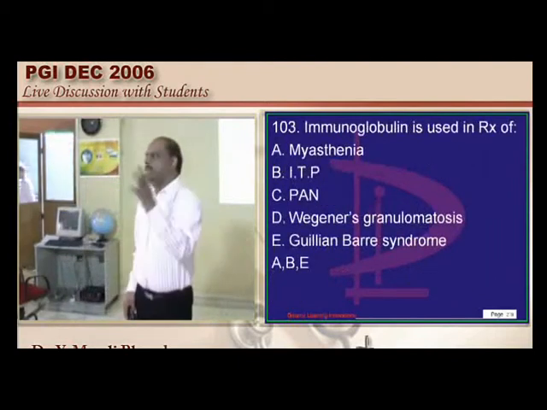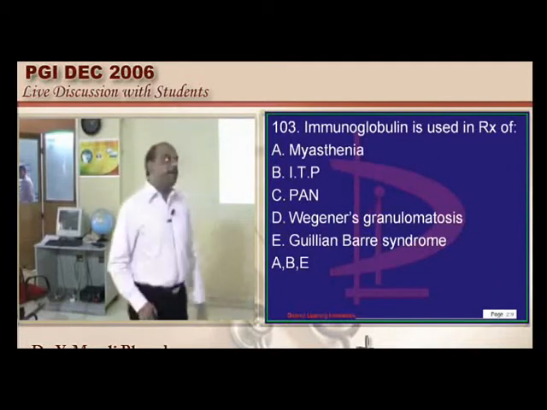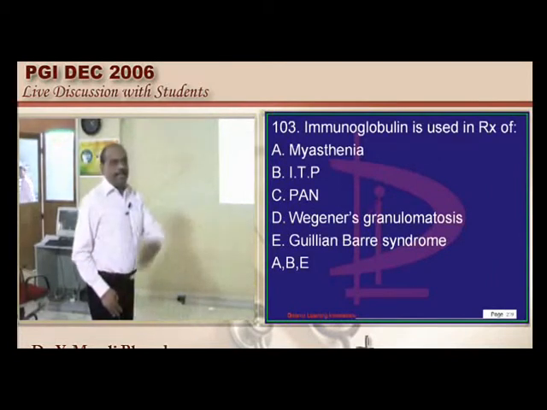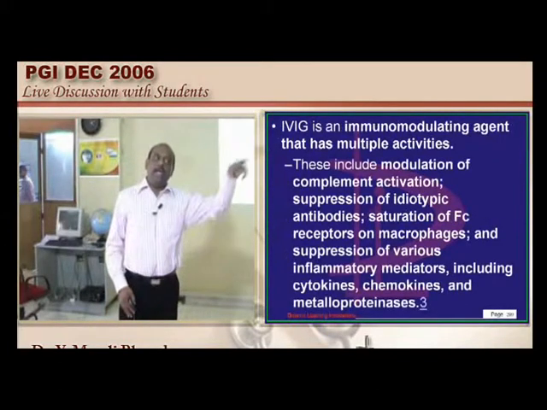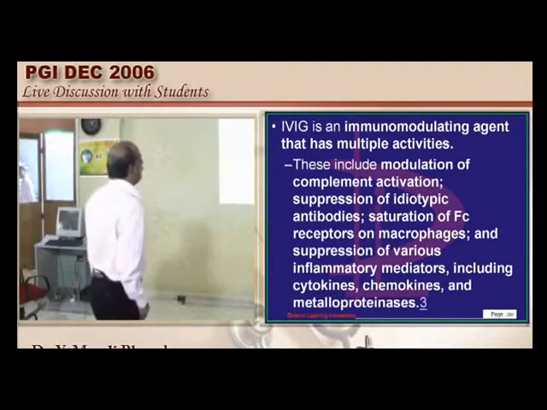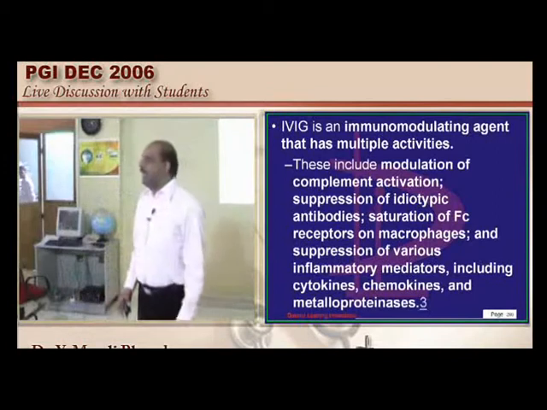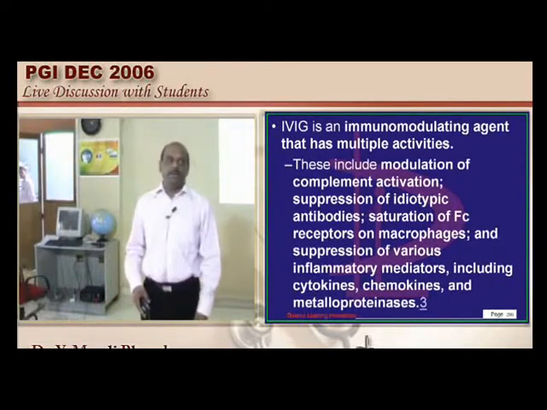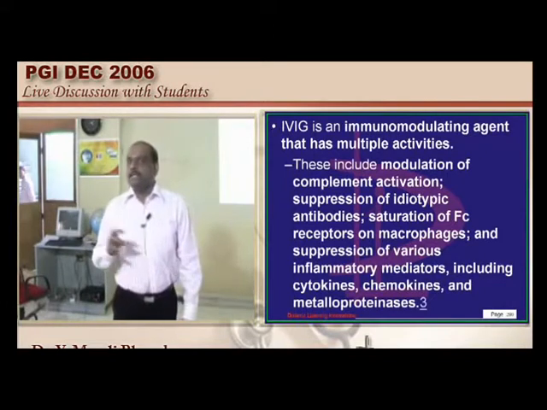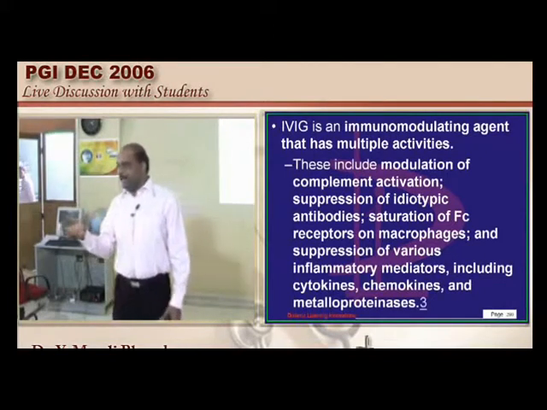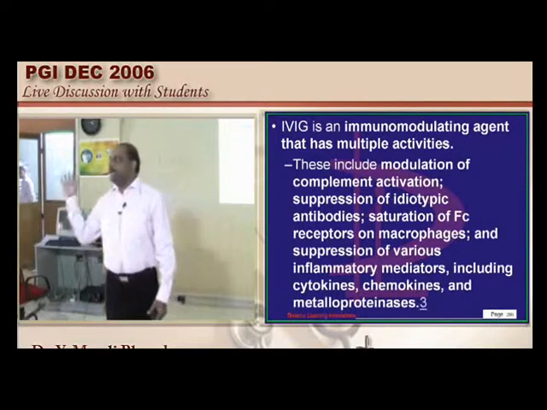IV immunoglobulin, one of the favorite topics of examiners, no doubt we will have a question on it. What are the various indications? Some of them are off-label indications, some are FDA approved indications of IV immunoglobulin. Fundamentally, why do we want to give IV immunoglobulin in ITP, idiopathic thrombocytopenic purpura, doctor? Why are platelets getting destroyed in ITP? Because there are autoantibodies generated against the platelets, which wrongly recognize one's own platelets as foreign.